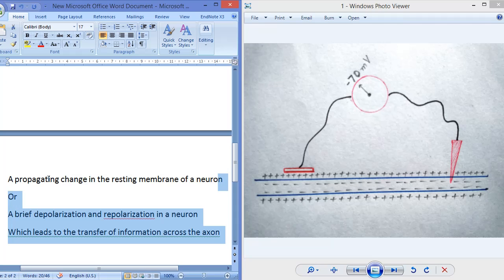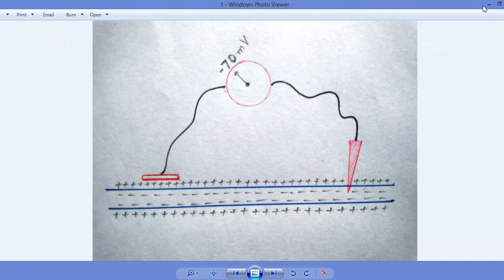Action potential is actually a propagating change in the resting membrane of a neuron. Not a simple change, a propagating change, the change which spreads, which goes through the axon. In the diagram, we can see that this is a neuron. This is the axon part of the neuron.